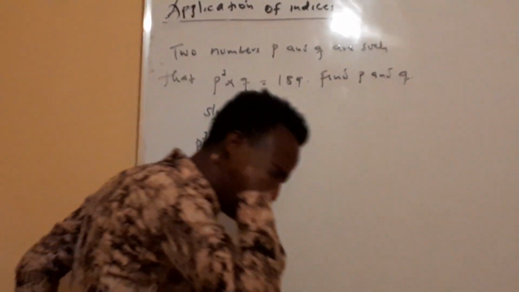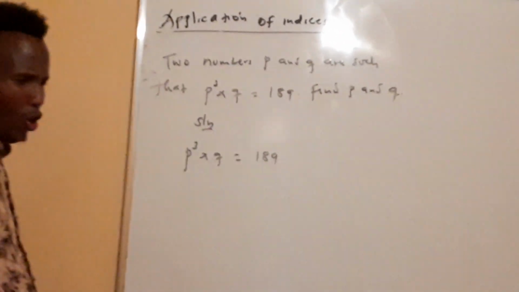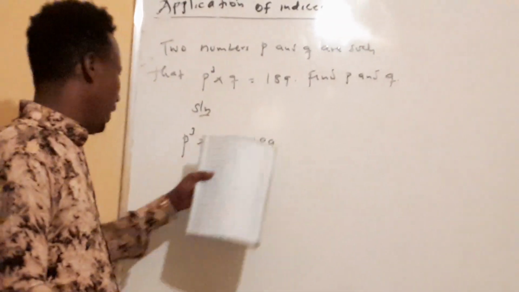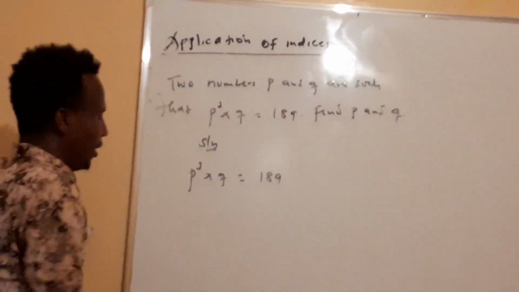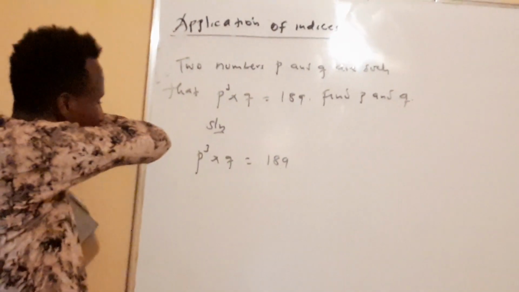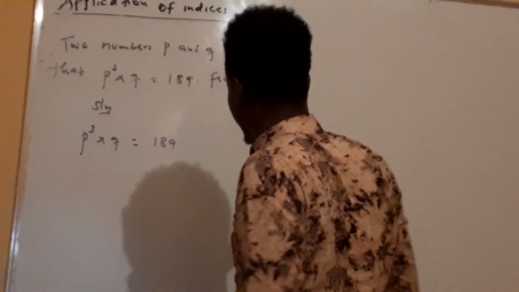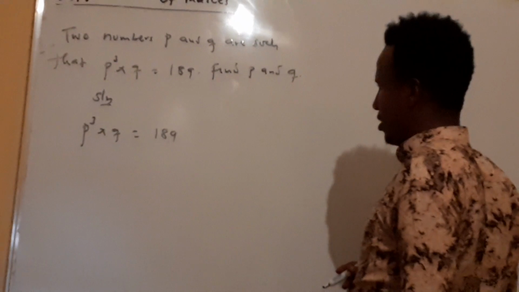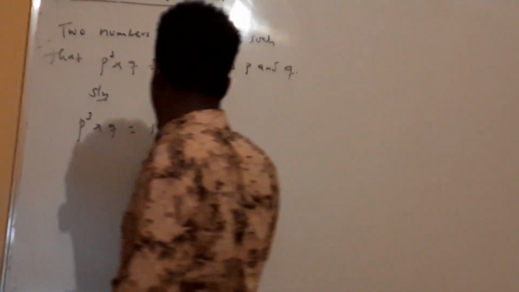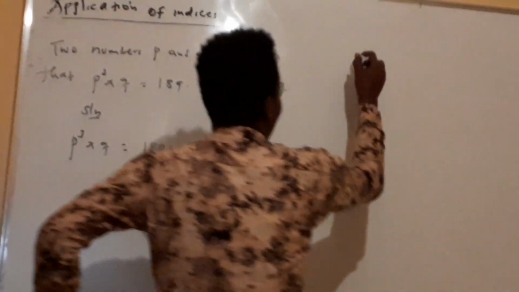which can be multiplied by itself 3 times, whose product will give you what? 189. This number comes from here. You can still factor out this number. Is this number divisible by 3? Yeah, of course yes. This number comes from here. If you factor it, come to this point.